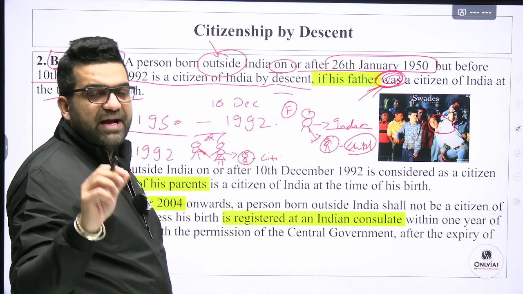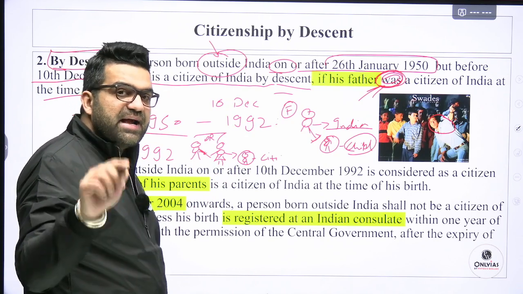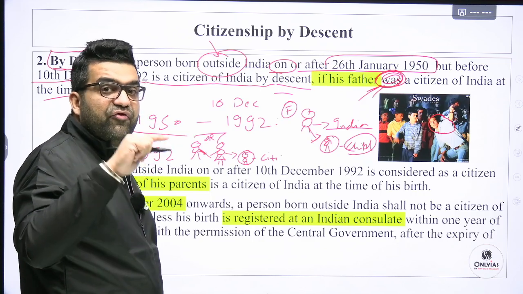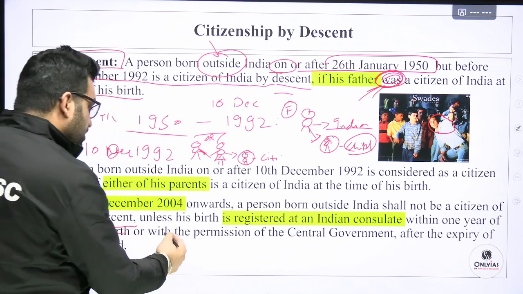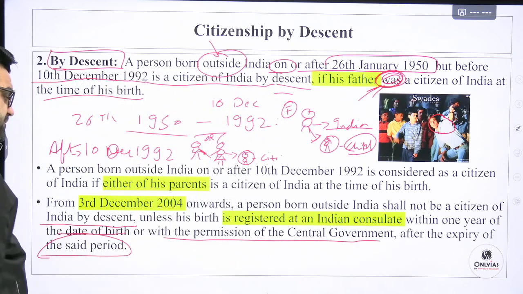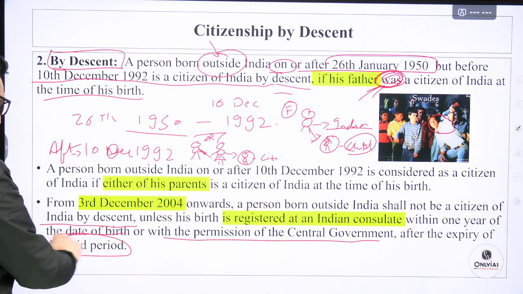Only father, at least father has to be the citizen of India at the time of the birth of a child born outside India for the child to be considered the citizen of India. Got it? So, or with the permission of the central government after the expiry of the said period. Okay, unless the birth is registered at an Indian consulate within 1 year of the date of birth.